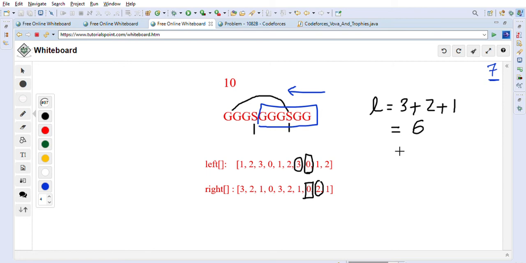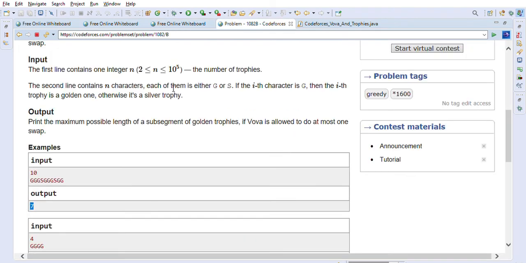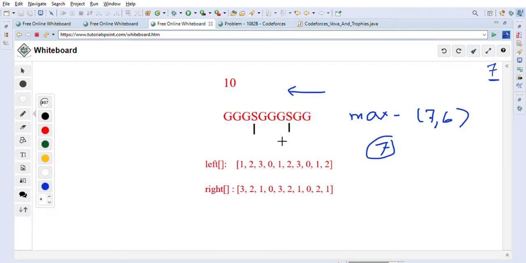So we have got the two lengths that are possible after swapping. I'll remove this coloring again. The first length is 7, and the second length is 6. We are going to take the maximum of these, which is 7. So 7 is the maximum, and 7 is the answer for this one. So this is the logic to solve the problem.